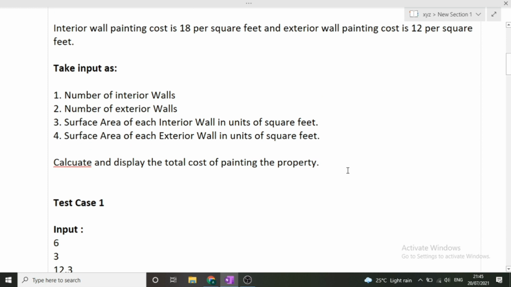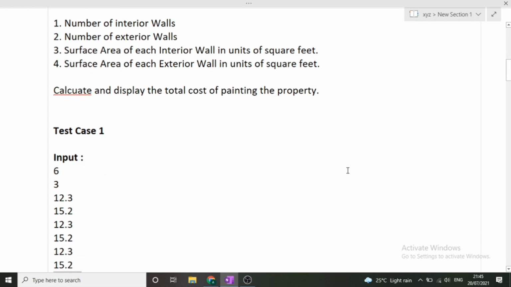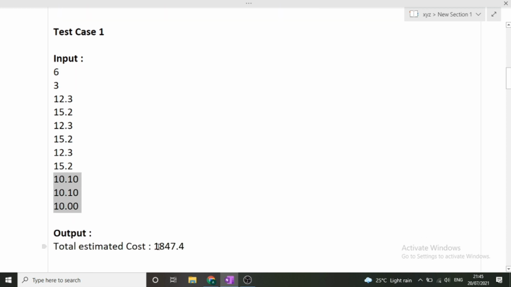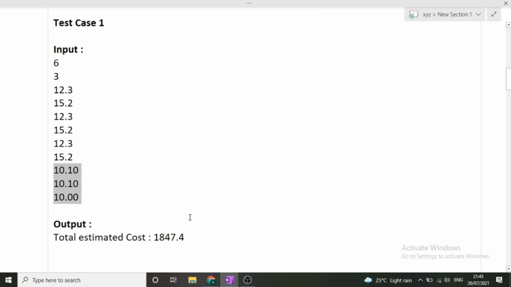Now what will be the total cost of painting? Total cost of painting will be the cost of painting of interior walls plus the cost of painting the exterior walls, and then in the end we will display this sum. So this was the first input.